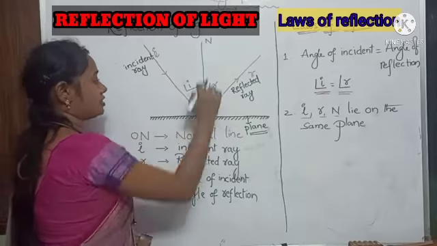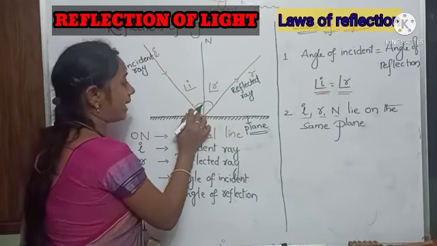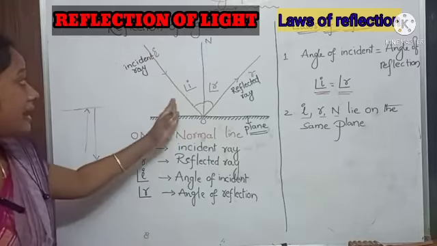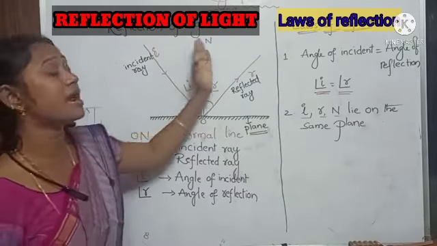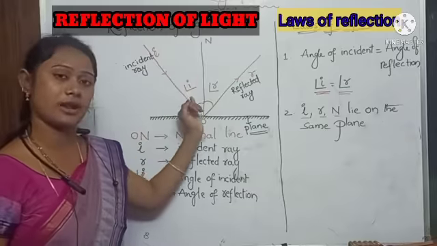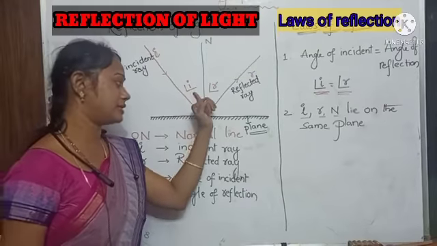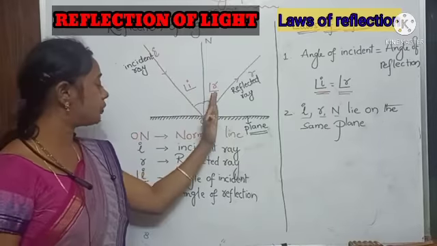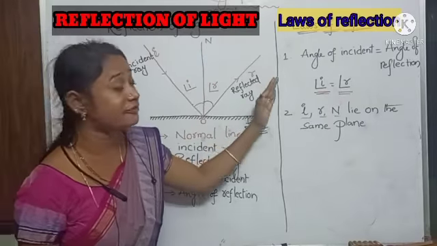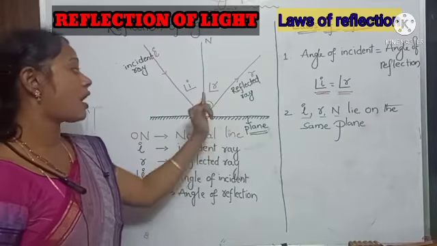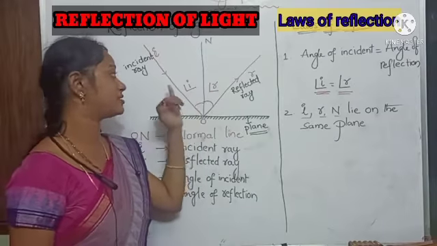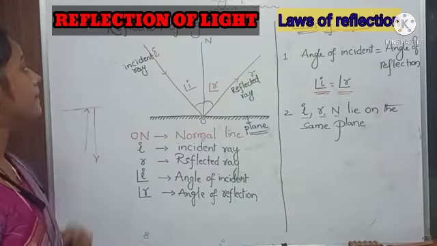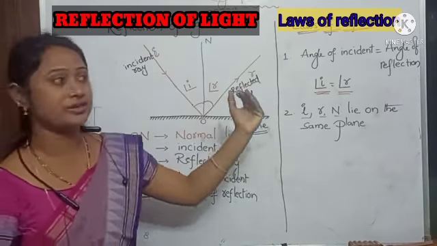When I have drawn a normal, there will be angles. Here one angle, here another angle. So the angle between the incident ray and the normal is known as the angle of incidence. And here the angle between the normal and the reflected ray is known as the angle of reflection. This is angle I and this is angle R.